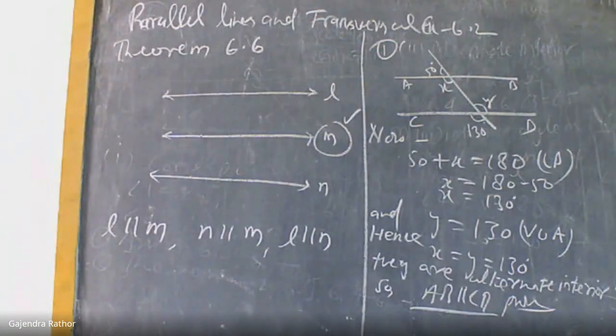I told you there will be most of the use of these properties, as we saw in this first question. If angles are equal, lines are parallel; if lines are parallel, angles are equal. So this was the last question for today's class.